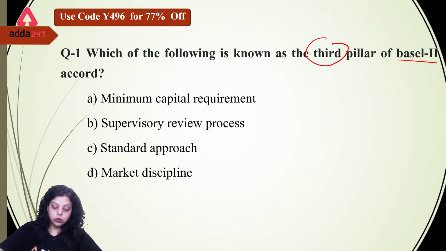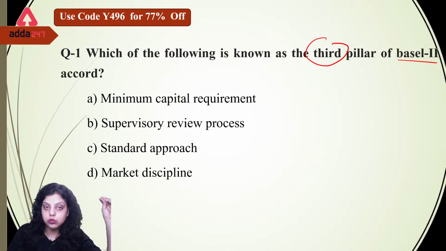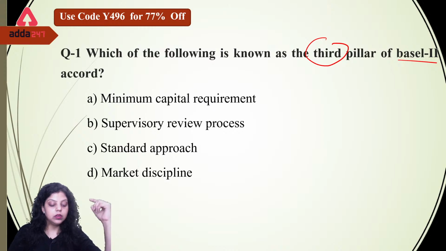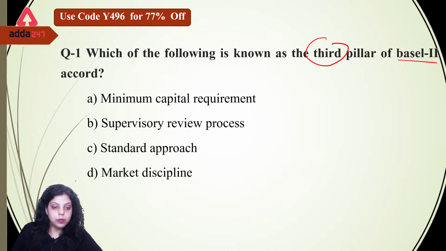So Basel II simply introduced capital adequacy ratio. We were continuing capital adequacy ratio in the Basel II and introduced 3 pillars of the Basel II that are known as the framework of Basel II also. So which of the following is the third pillar of Basel II? A, B, C or D? Okay, so we are getting the option number D answer, that is true, market discipline.